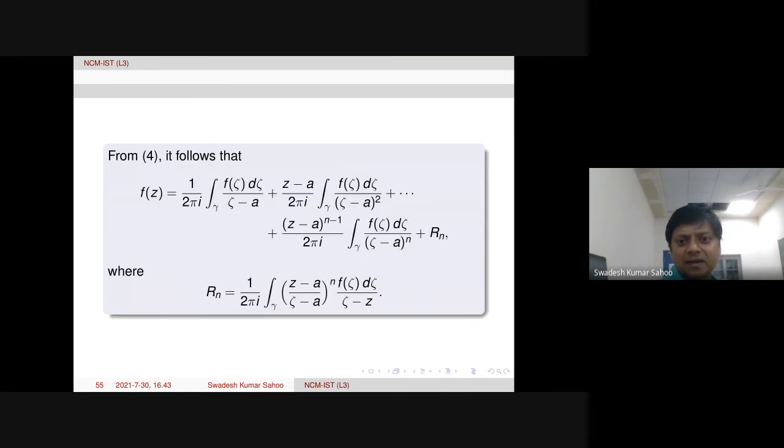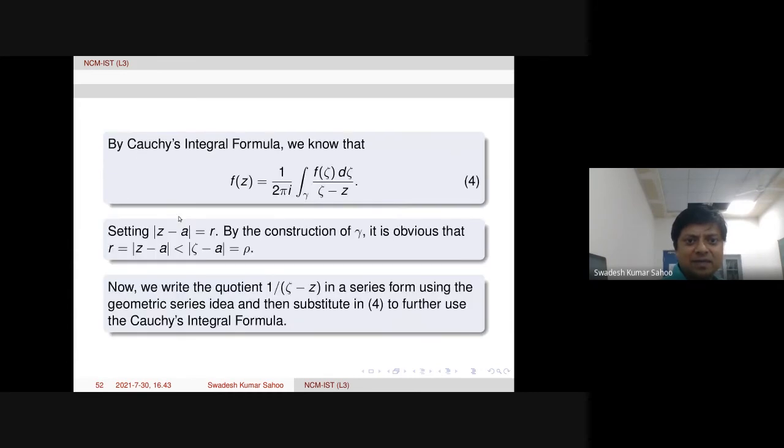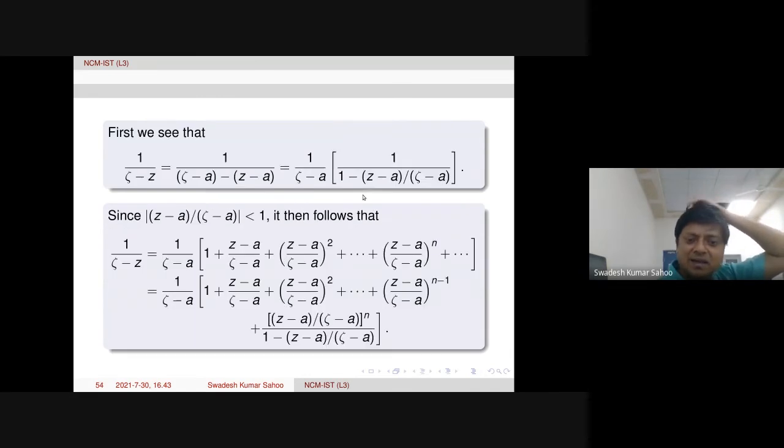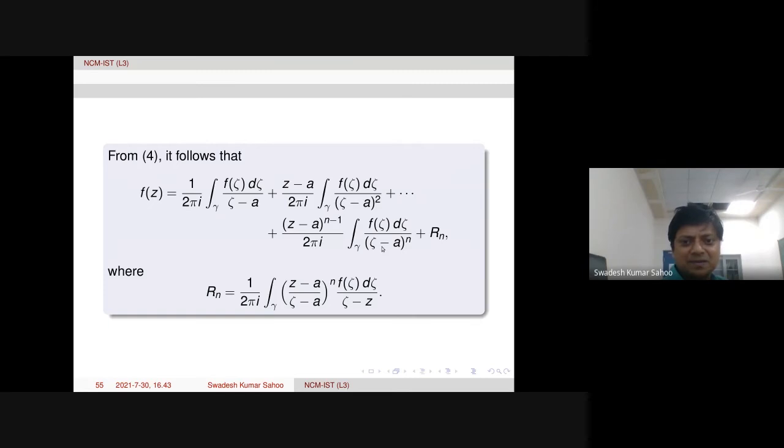Okay, you can verify that. And plus the remainder term is coming like this: (z minus a by zeta minus a) whole power n, then f of zeta d zeta by zeta minus z. This factor will come, f of z. What was f of z? f of z is this one. So 1 over zeta minus z we computed, and that is to be substituted there and simplified. Then we get all these things.